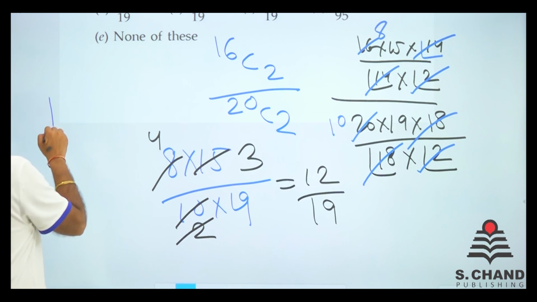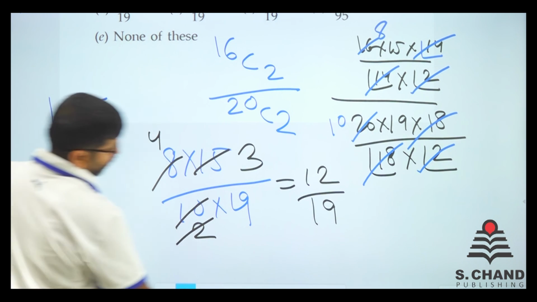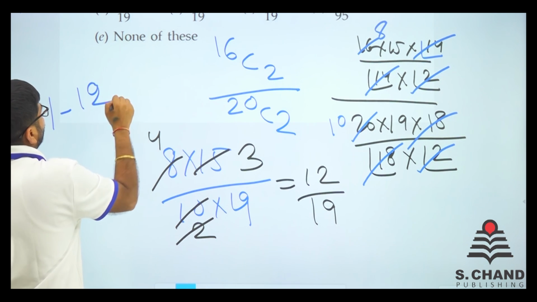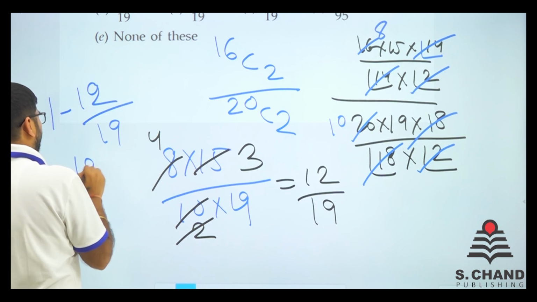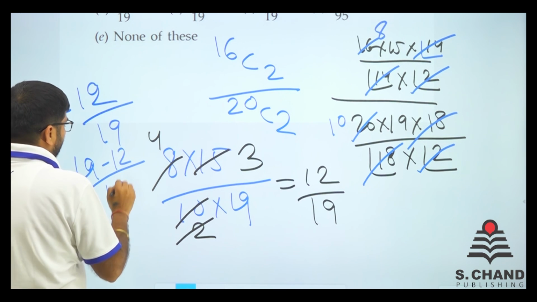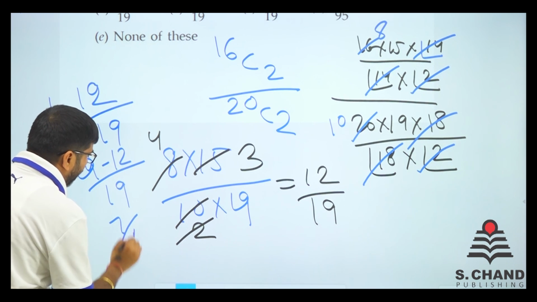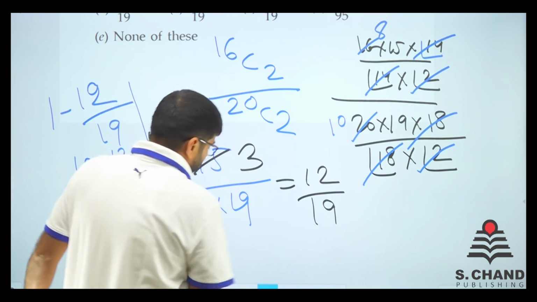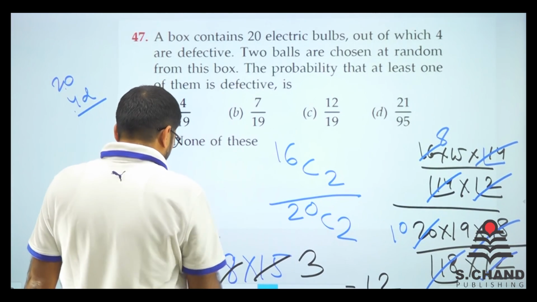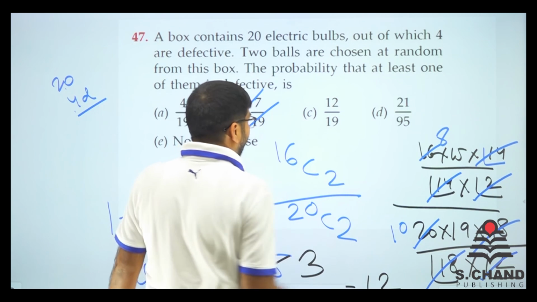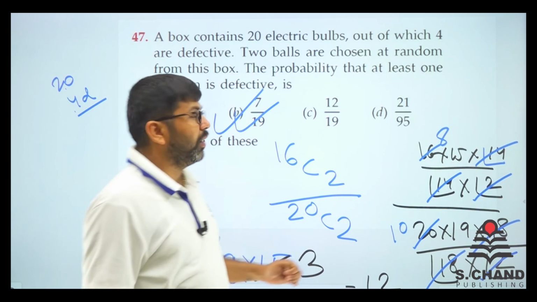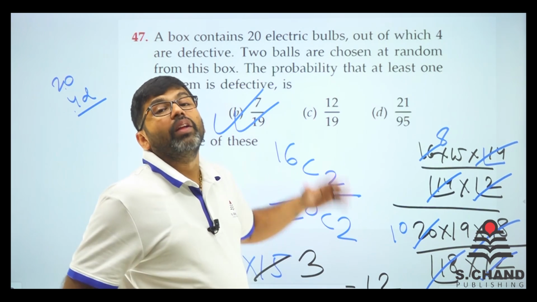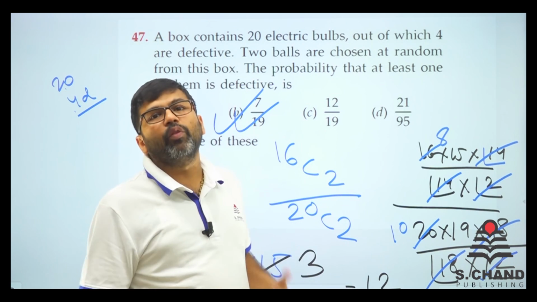So if at least one defective, it means 1 minus 12 by 19, that is 19 minus 12 by 19, which comes out to be 7 by 19. This is the way you do it. 7 by 19 is the answer. So is there any option like 7 by 19? Yes. And I tell you 12 by 19 was also an option. So generally it may happen that we got 12 by 19 and we just forgot to subtract this from 1, right?